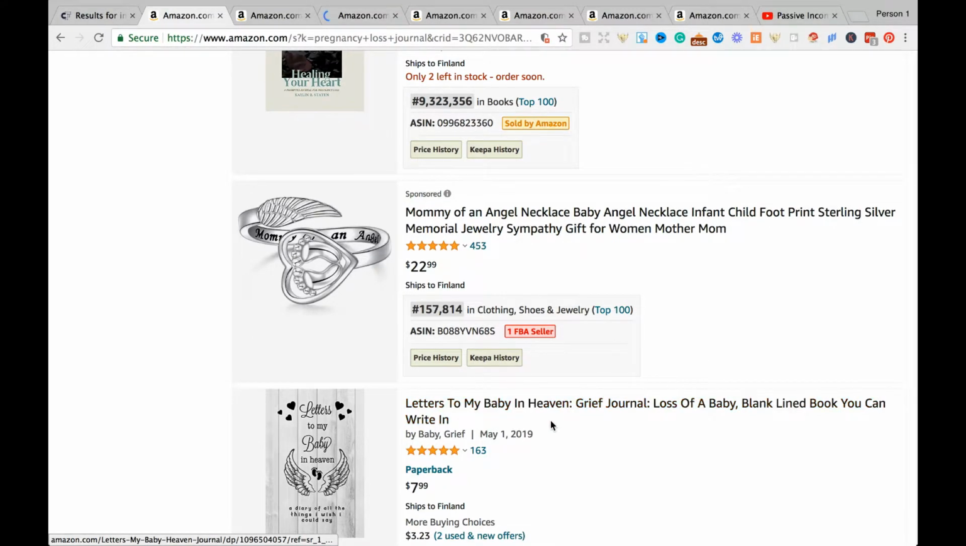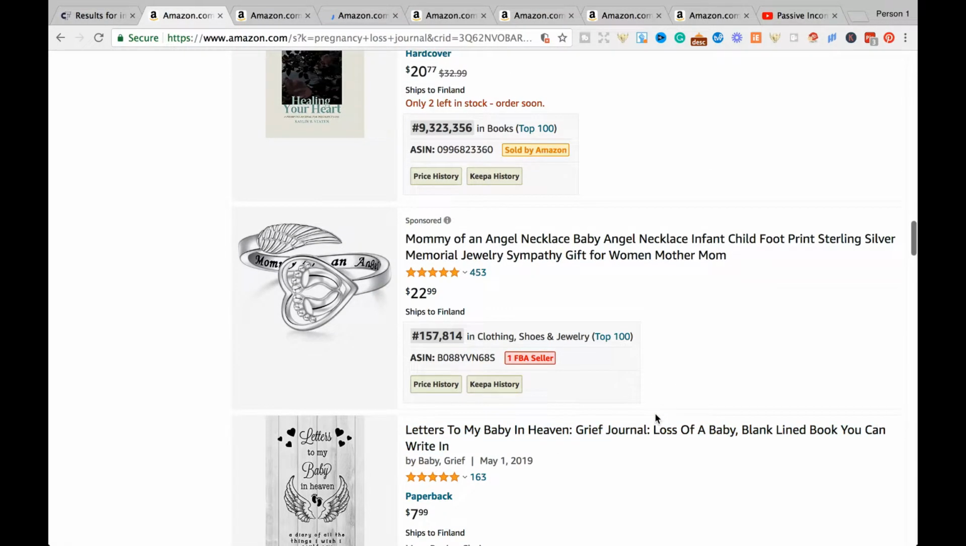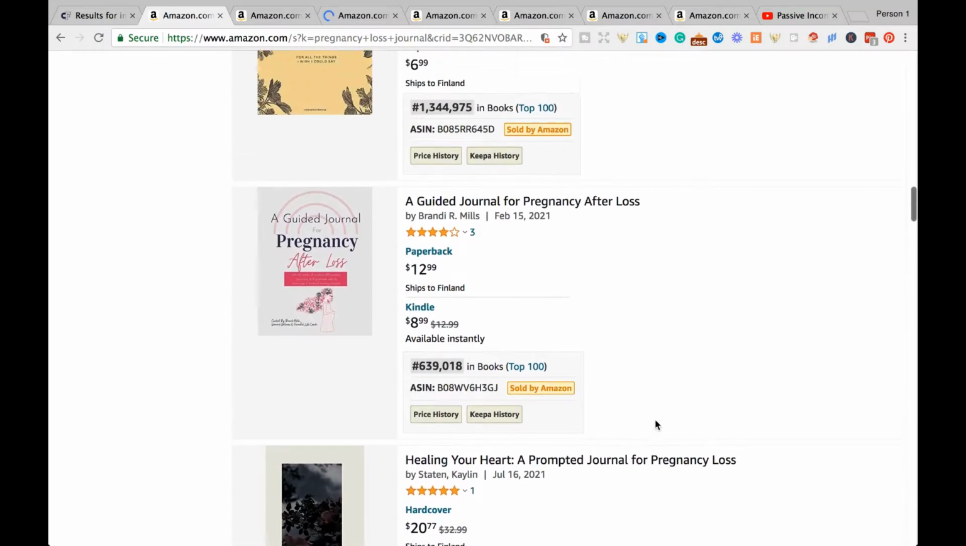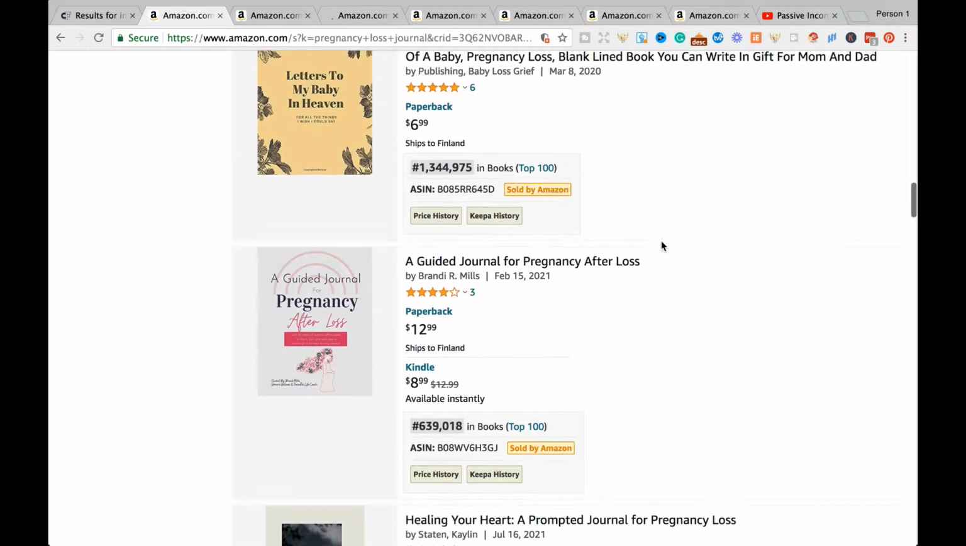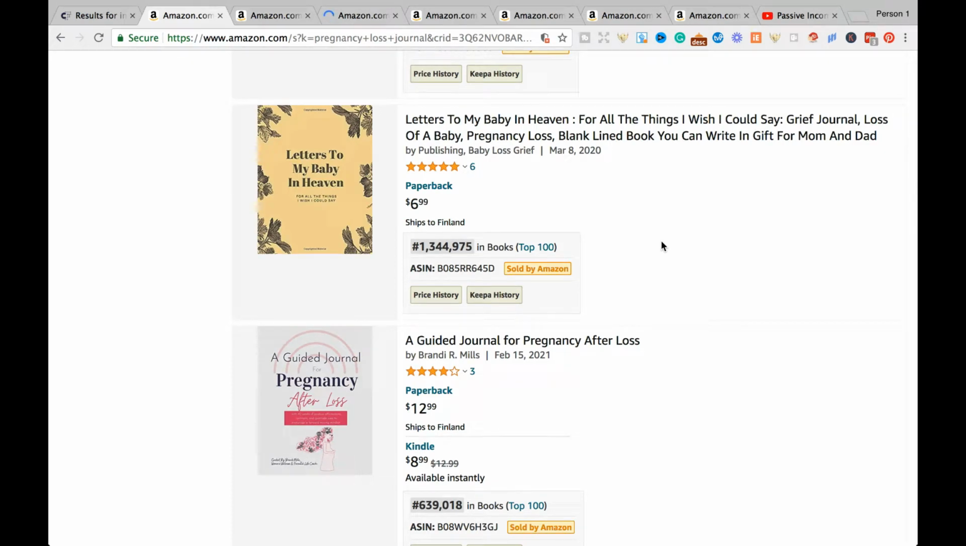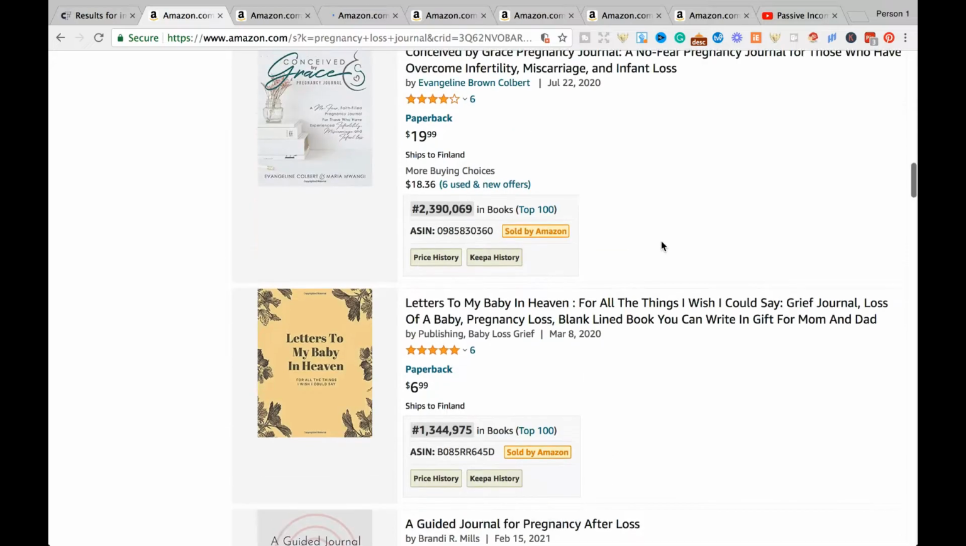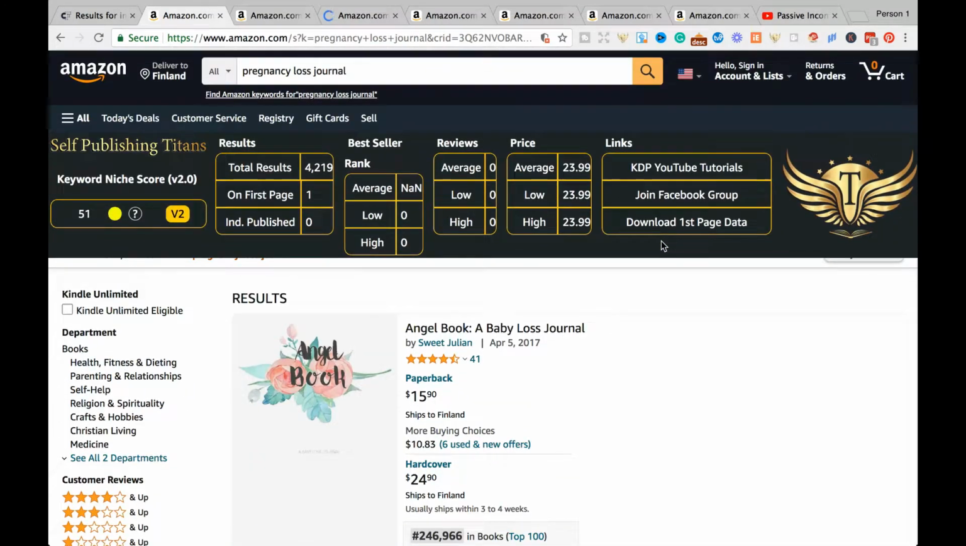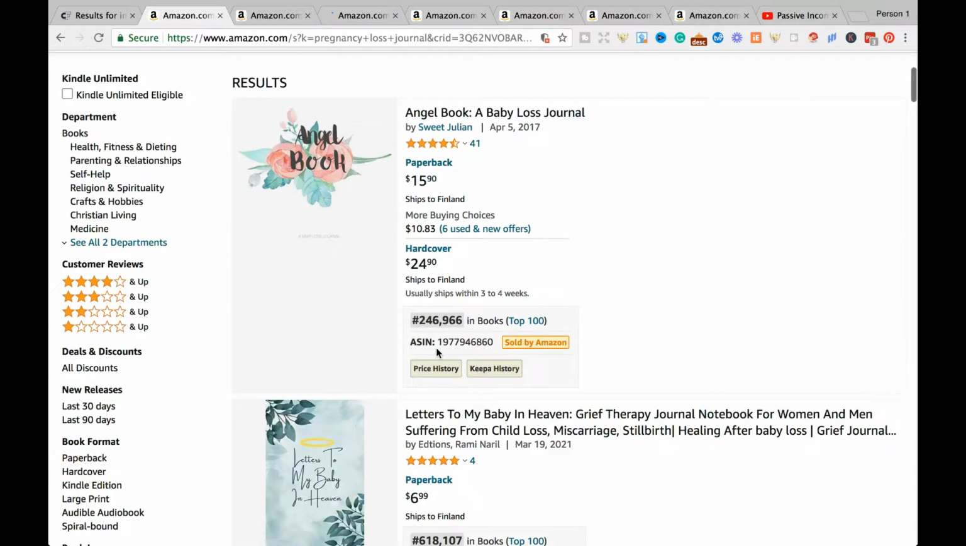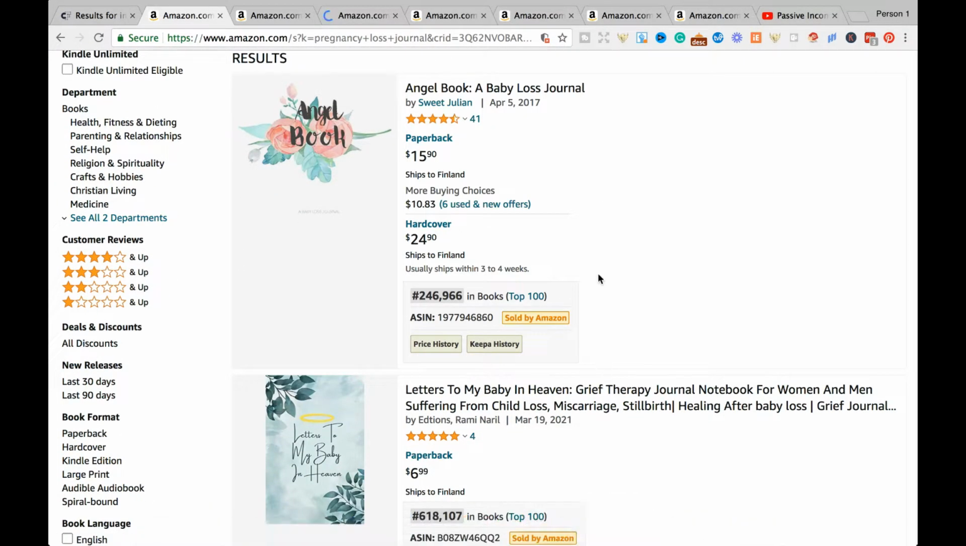Also, you might want to get some ideas just by scrolling down of several keywords here. There's a keyword, letters to my baby in heaven, grief journal. There's another lovely keyword right here, which is a guided journal for pregnancy after loss. These are all some ideas I want you to jot down and see if you can search them up. Of course, using our wonderful extension right here, which is a free self-publishing Titans, which I use to help in seeing the keyword niche score and seeing all the other great results that we want to have a look at.